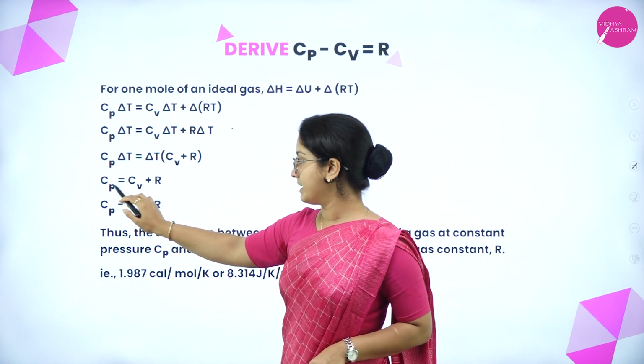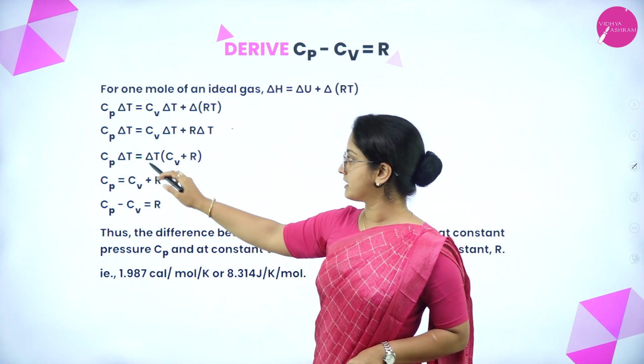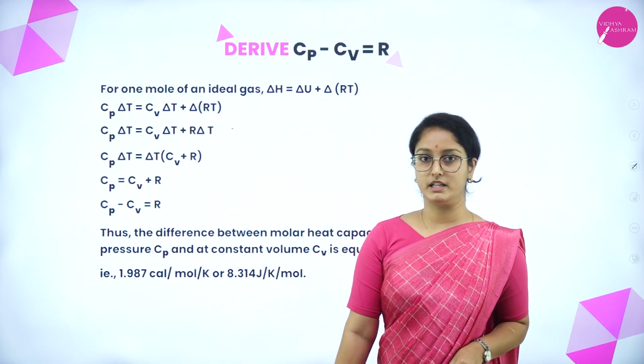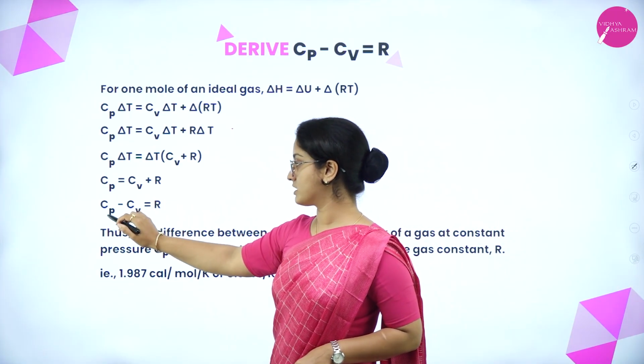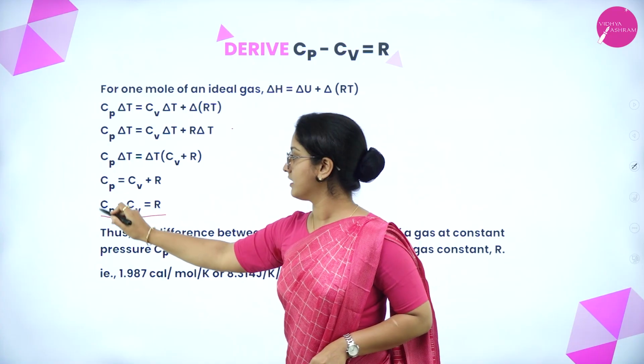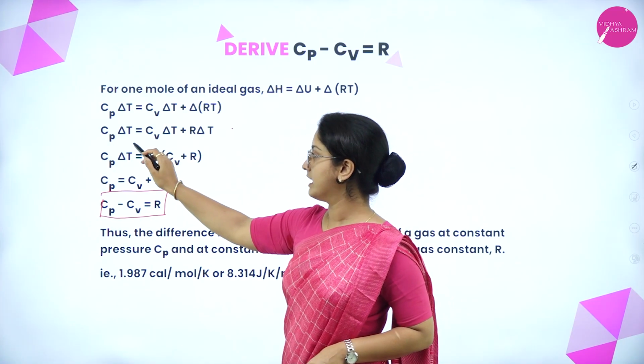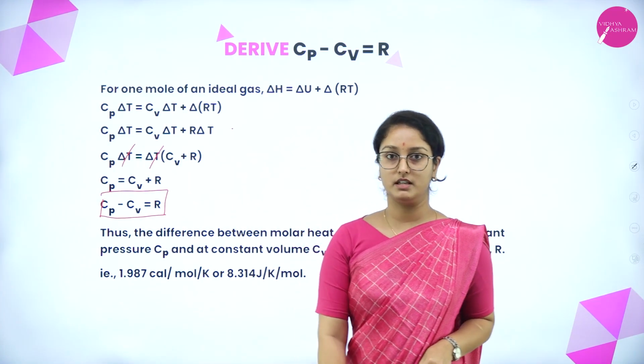Now, Cp equals Cv plus R, because the change in temperature is eliminated, as delta T on both sides is equal.